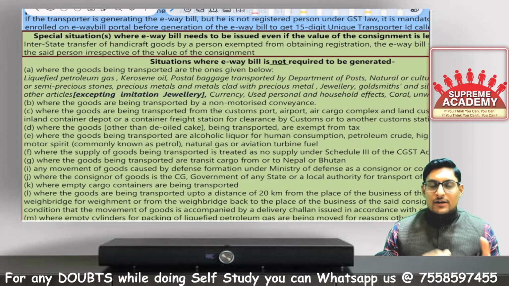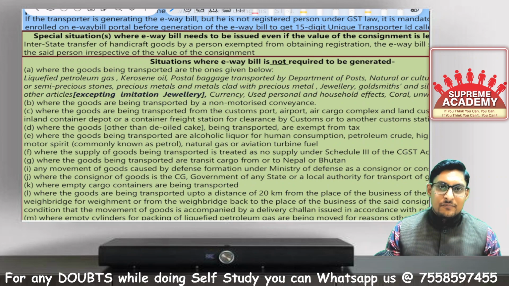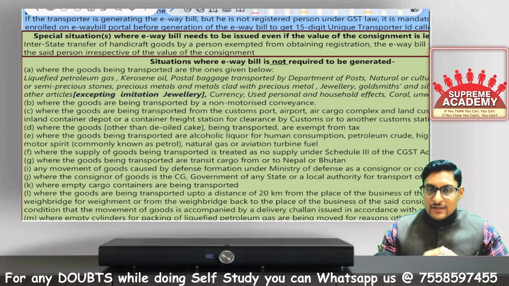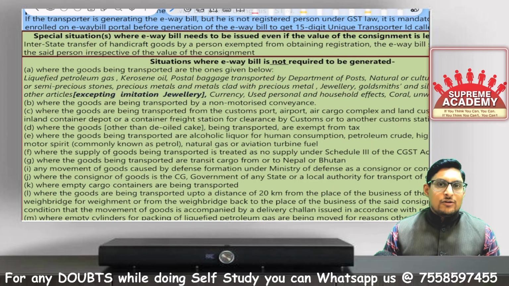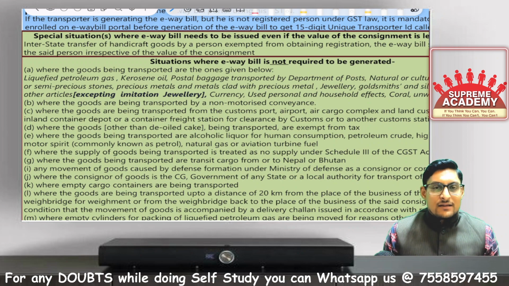If you generate the e-way bill, all details will be on the portal. If any hacker hacks the portal and gets the information, he will plan a robbery and rob that vehicle. So that's why these are some notified goods in which the e-way bill is not required to be generated. No information is required to be communicated. Like precious jewelries, not imitation jewelries, precious jewelries of the goldsmith, etc. And when in any consignment the consigner itself is the government, then what is the requirement of generating e-way bill?